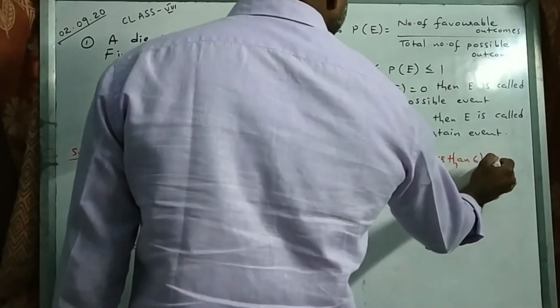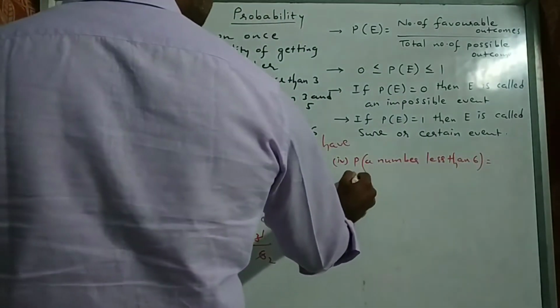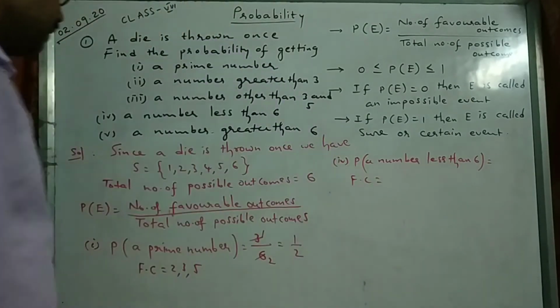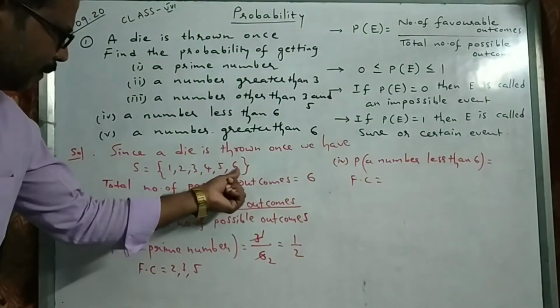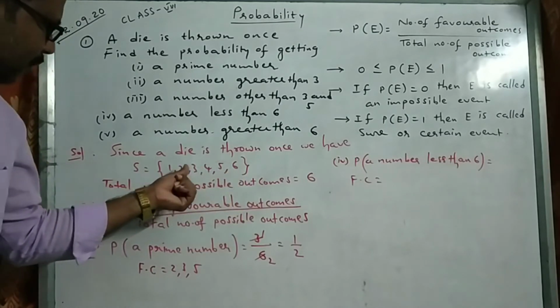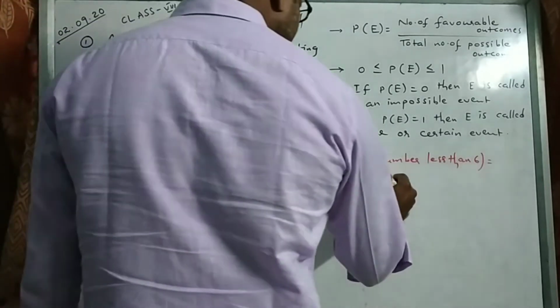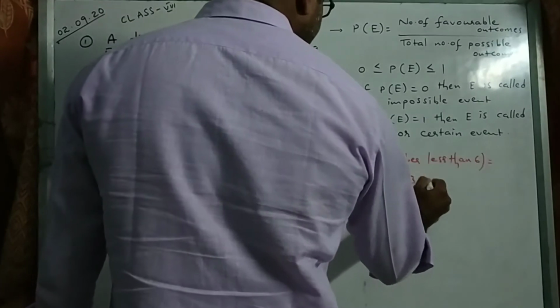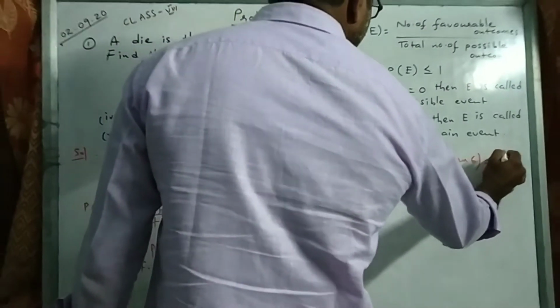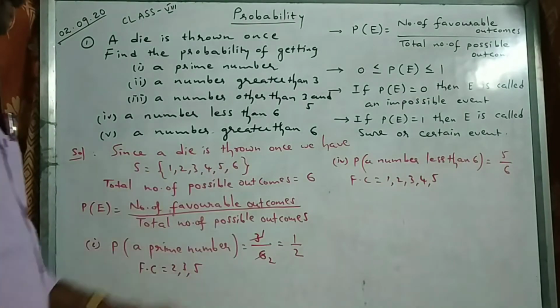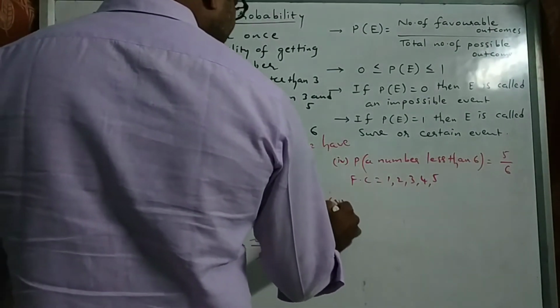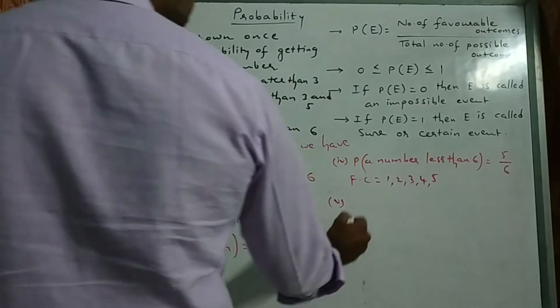Less than 6 means below 6. Below 6 how many are there? 1, 2, 3, 4, 5. How many numbers? 5 numbers are there. So 5 by 6, favorable cases by total number of possible outcomes.